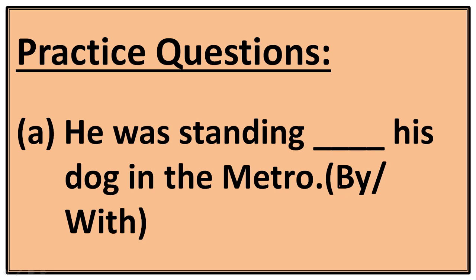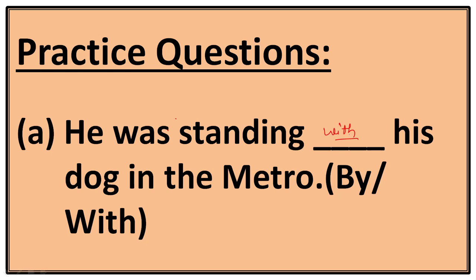Okay, let's practice some questions. Question number A. He was standing dash his dog in the metro. What will be the correct preposition here in this gap? Here the correct answer will be with. It is showing that the dog was with him. That was his dog. It is clearly mentioned here.